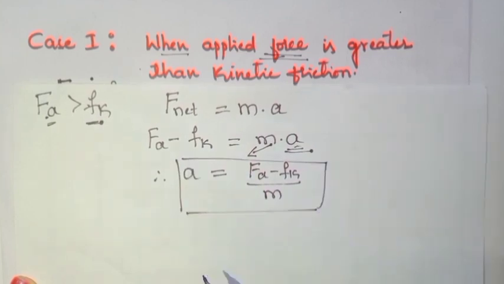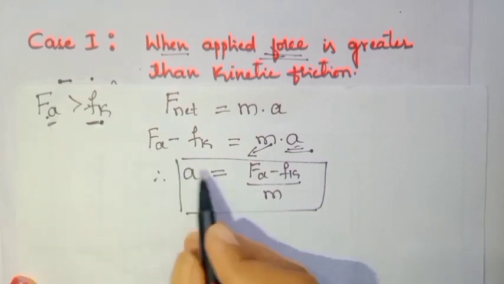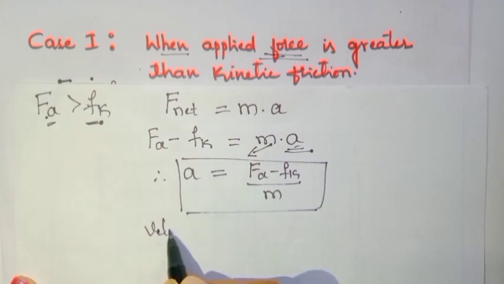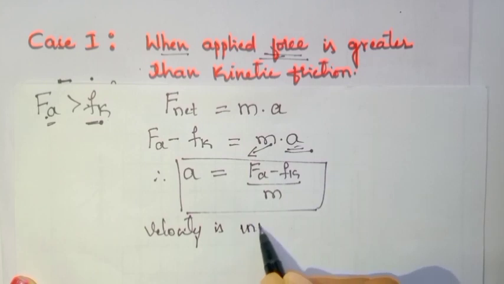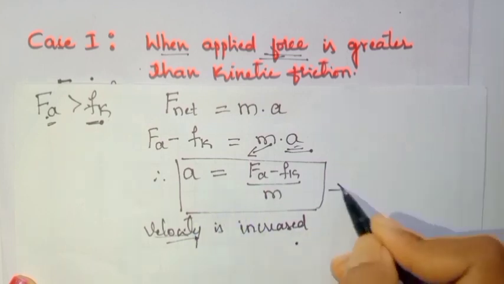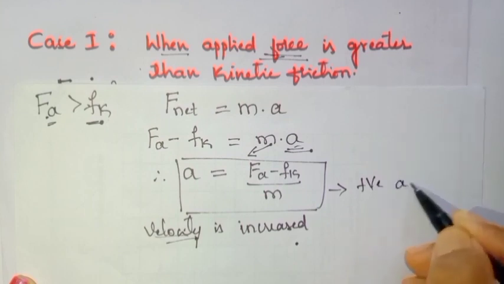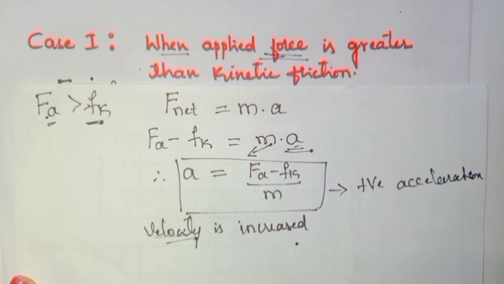In this case, if the force applied is greater than Fk, then what happens to its velocity? Velocity will be increased. Is it clear? So the velocity of the body will be increased, and hence it will be having positive acceleration. Is it clear? So let's go for the next case.